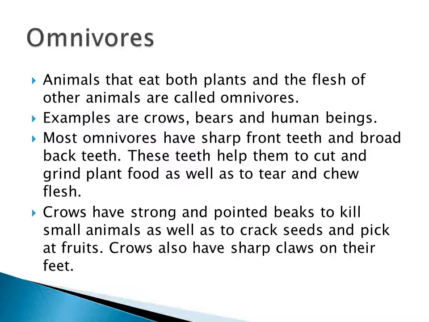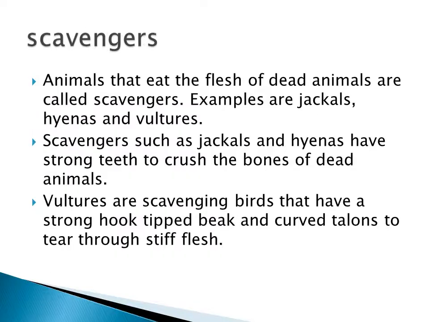These teeth are very helpful. The crow has a strong, pointed beak to kill small animals as well as to crack seeds and pick at fruits. Okay, so this is called an omnivore.